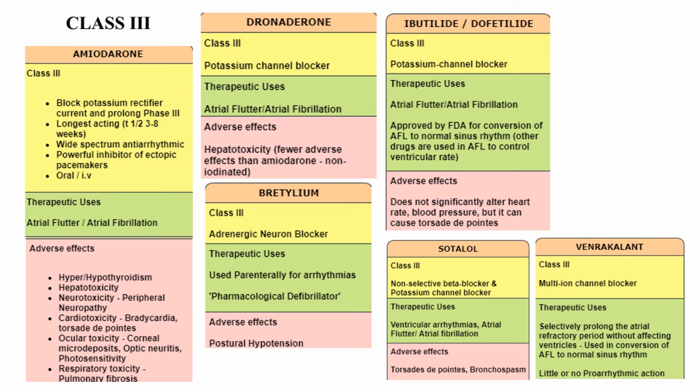And a new drug which has entered the market is vernakalant. It is a multi-channel ion blocker. It is used selectively to prolong the atrial refractory period without affecting the ventricles. So it is used to convert atrial fibrillation to normal sinus rhythm. It has little or no pro-arrhythmic action when compared to all the other anti-arrhythmic drugs.